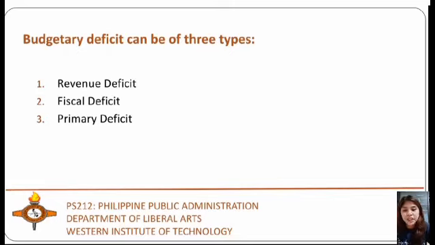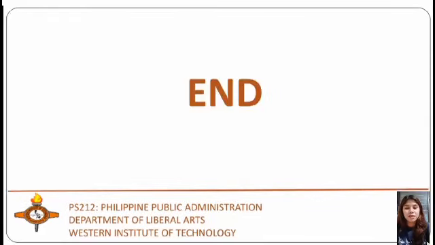So yeah, that's the three types of budgetary deficit: the revenue deficit, fiscal deficit, and primary deficit. So let's summarize it. The components of budgets: we have capital receipts and capital expenditures. The revenue budget naman, we have revenue receipts and revenue expenditures. On the three types of budgetary deficits, we have the revenue deficit, fiscal deficit, and primary deficit. So that's it, and thank you for listening.